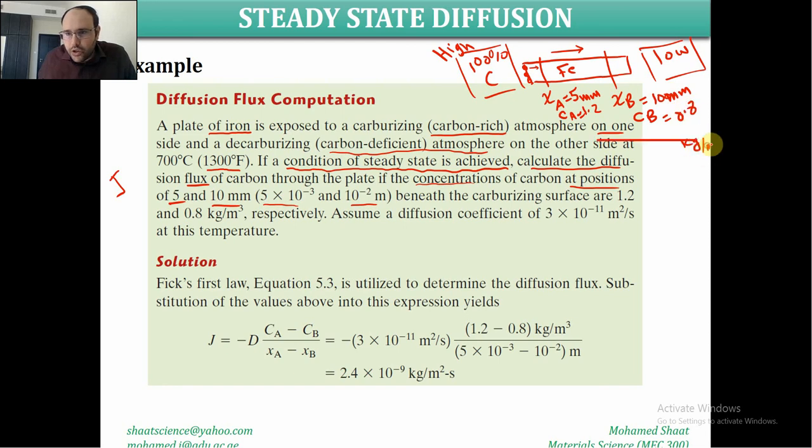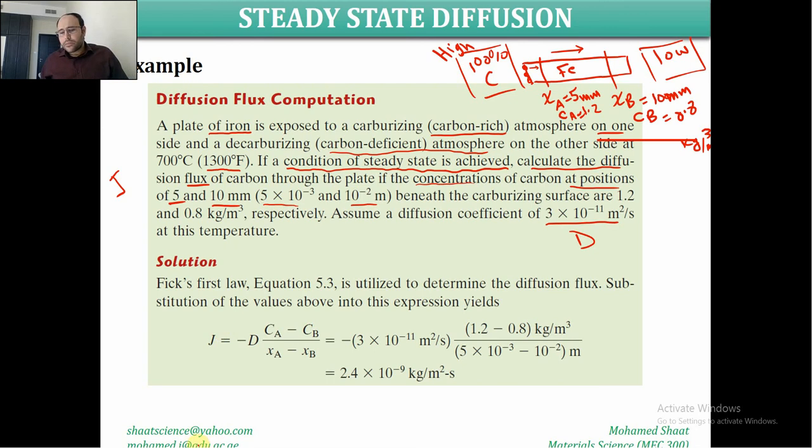Kilograms per meter cube, which stands for the density at this position. These are the concentrations at these two different positions of the iron plate. Assume that the diffusion coefficient was given. What is the diffusion coefficient? This is uppercase D. At this temperature, it was given by this value.